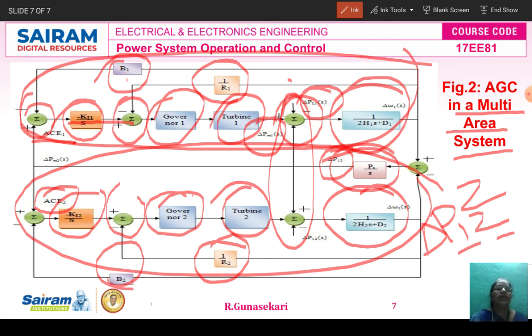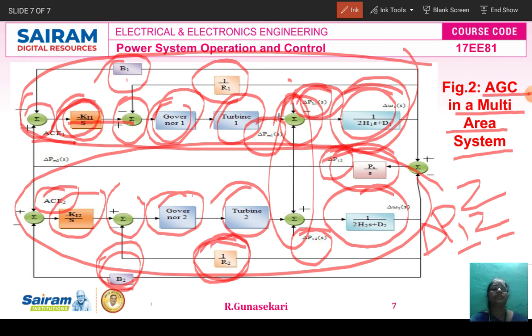Dear student, the AGC in a multi-area system consists of the integral controller block, governor block, turbine block, and power system block. Power system block means the generator system and the load system constitute the power system block, and then you have the load demand of both areas. Then the frequency bias block and speed droop block. Then we make the AGC in a multi-area system.